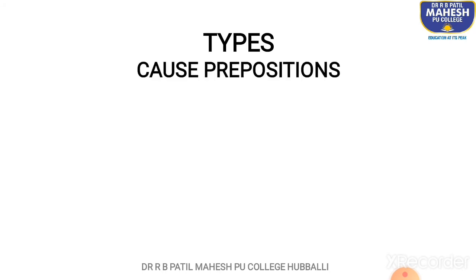The next type is cause prepositions. The word itself must be clear to you, giving you an idea of what sort of preposition we are going to talk about. So this is the cause preposition. A train is used for traveling to different places.